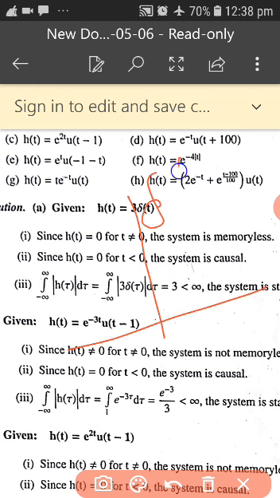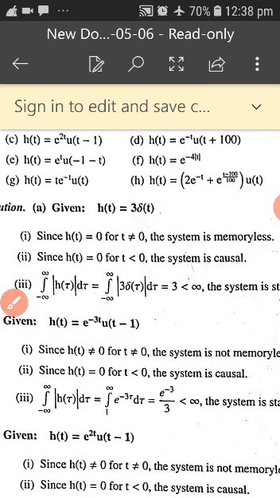It exists only at 0, and for all other values it is 0. So the system is memoryless. Memory is not required because it is not holding the past; it is only giving the present value. Hence it is memoryless.